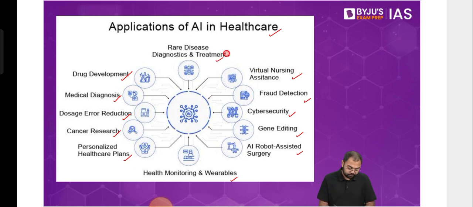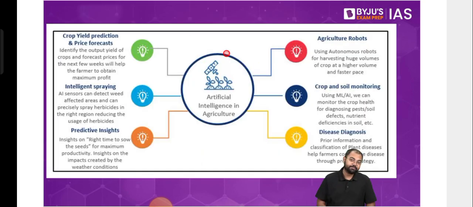At the same time, in the case of agriculture as well, we see that there are multiple aspects where AI-based systems have already become very, very useful. And in the coming years, we'll see that they will become more relevant in the field of agriculture as well. So that's why these are two important areas where a lot of effort is being made, because these are areas which are larger than an individual. These are areas where the economy is basically dependent, or a person's well-being is dependent. So that is why more effort is being made in these areas with the help of artificial intelligence.